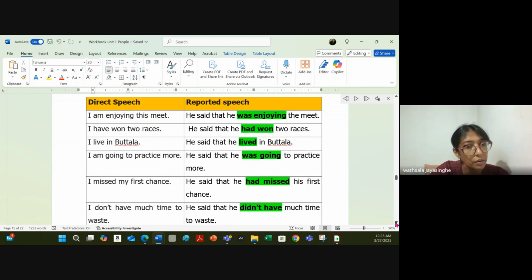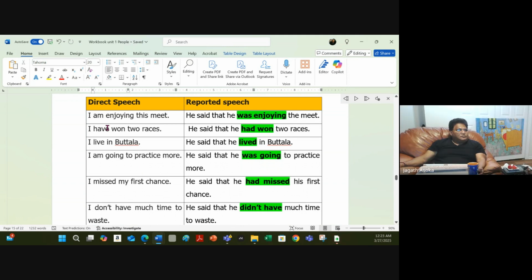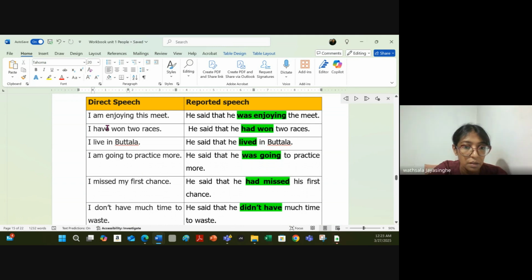Direct speech: I am enjoying this meet. Reported speech: He said that he was enjoying the meet. Direct speech: I have won two races. Reported speech: He said that he had won two races. Direct speech: I live in Buttala. Reported speech: He said that he lived in Buttala.